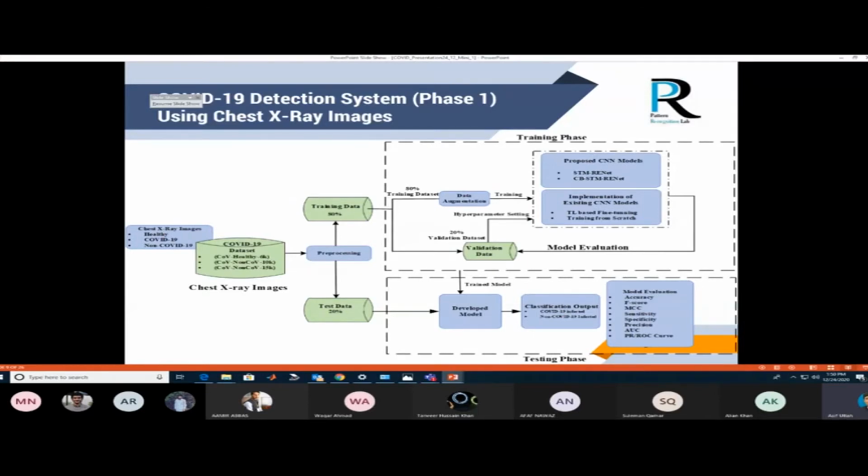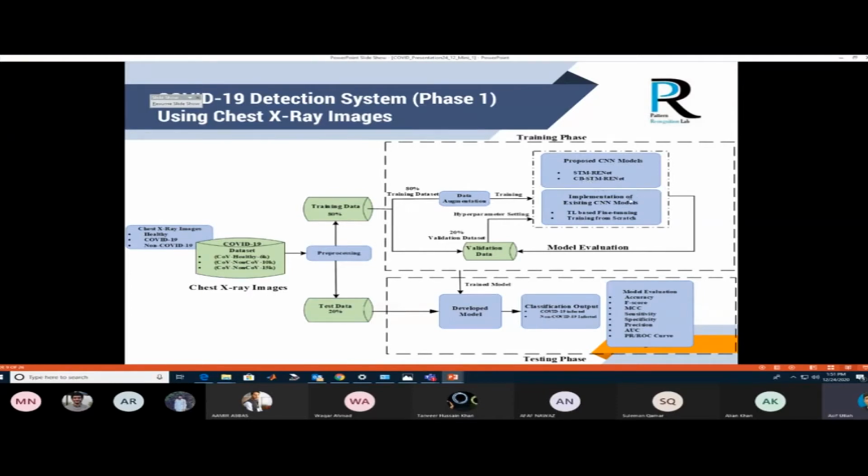The second model is split transform merge ReNet, where there are three different channels, that is, different paths. In each path we incorporate the region and edge based idea, and at the end we concatenate. The third model is the CB STM ReNet. In the CB STM ReNet, we introduce the concept of channel boosting. In channel boosting, auxiliary channels are concatenated at the end to the proposed channels,